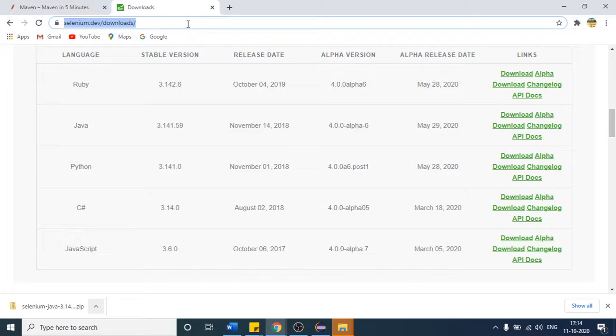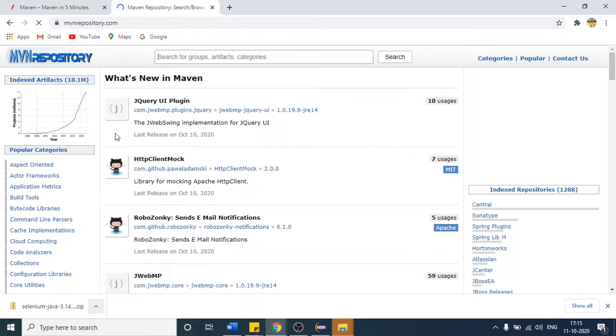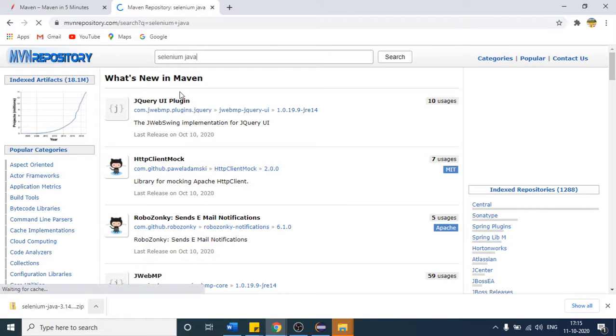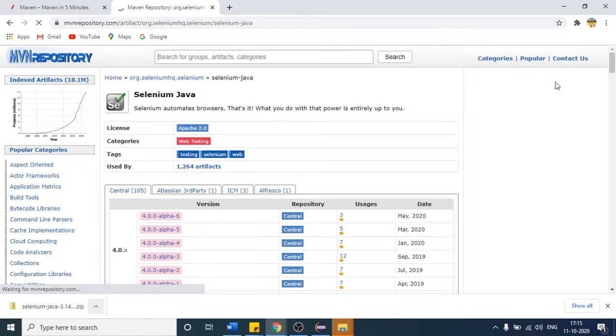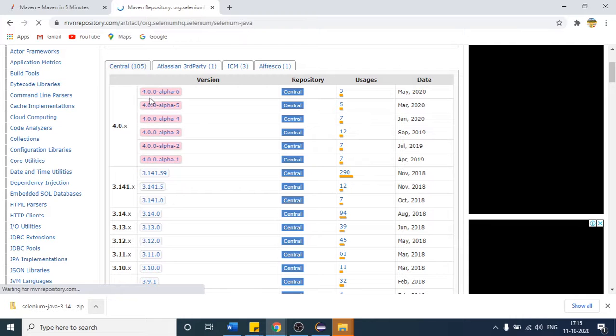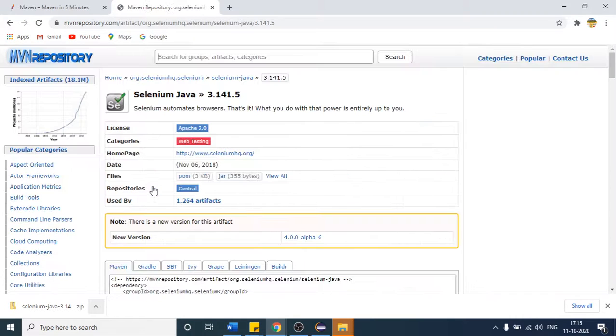There is one website which is called Maven repository. Here, suppose I have to work on Selenium, and the language I am using with Selenium is Java. So I will search Selenium Java, and if I click this Selenium Java, let me open this version. You can go with the latest one as well, but let me go with this one.